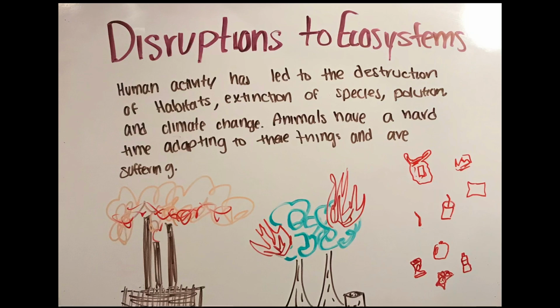Disruptions to ecosystems. The most damaging disruptions to ecosystems are those created by humans. Our activity has led to the destruction of habitats, extinctions of species, pollution, and climate change. Animals are unable to adapt as quickly as their environments are changing, and are also suffering the greatest because of it. Natural changes in environments can also contribute to disruptions within ecosystems. This may include flooding, forest fires, or earthquakes, yet many of these natural occurrences are more frequent because of human influence.